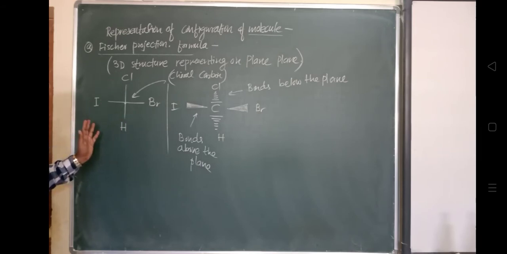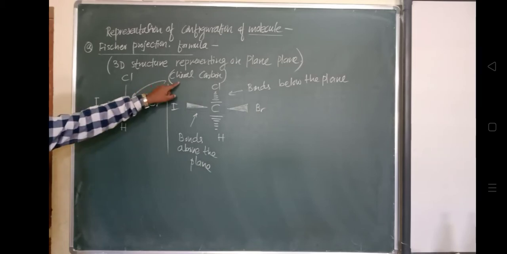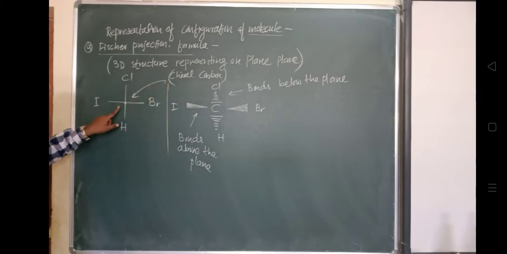There are vertical and horizontal lines. The intersection of the vertical and horizontal line will represent the carbon atom. This carbon atom present over here will be a chiral carbon atom. Why is this a chiral carbon atom? Because it is attached to 4 different groups: bromine, hydrogen, iodine, and chlorine. These are the 4 different groups attached to this carbon. That's why it is a chiral carbon atom.